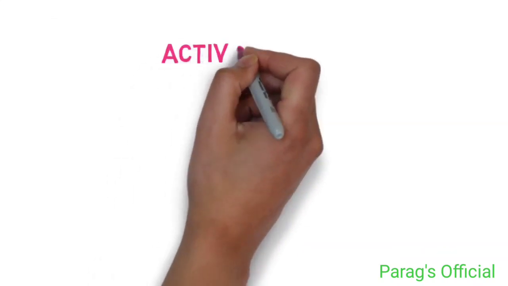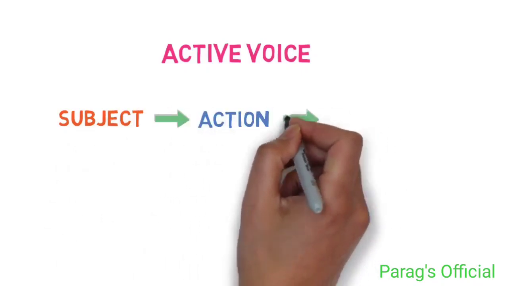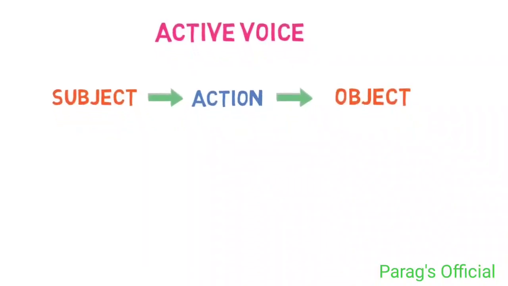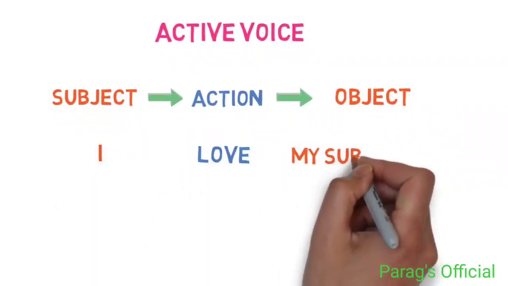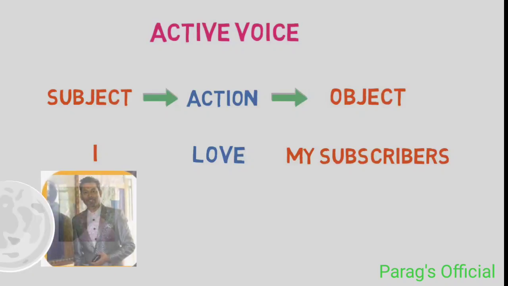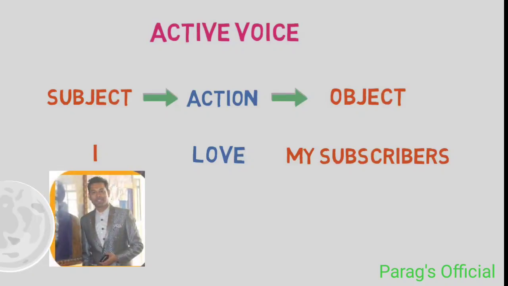So what exactly is an active voice? In active voice, the subject performs the action and the object receives the action. For example, I love my subscribers. So here, I is the subject and what is the action? It's love. And who is at the receiving end?